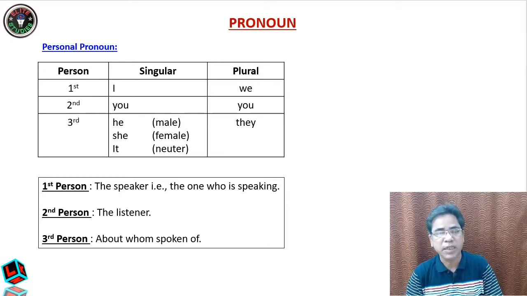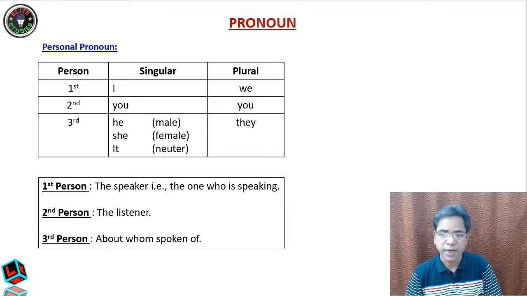So you is used in the case of singular pronouns as well as plural pronouns or nouns. Now let us come to the third person pronoun. In the third person pronoun, there are three divisions: male, female and neuter. For masculine, it is he. For feminine, it is she, and for neuter, it is it. In the case of plural, it is they.